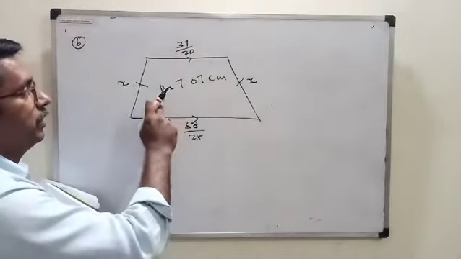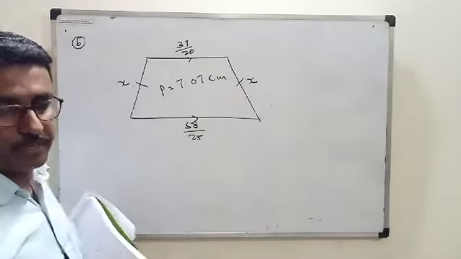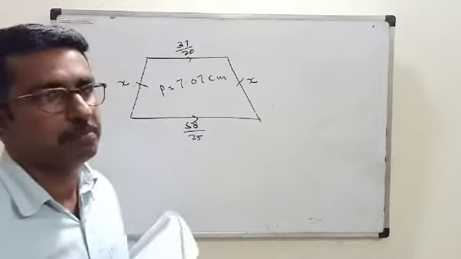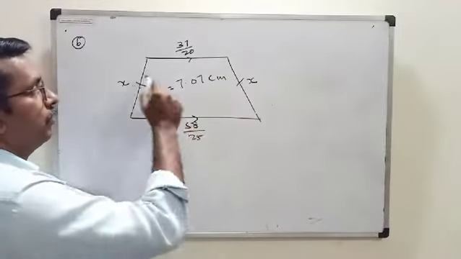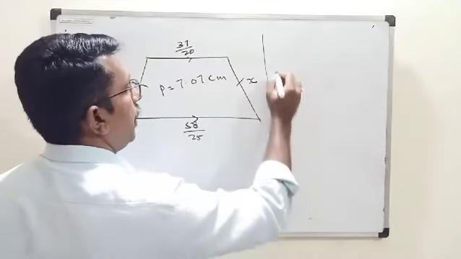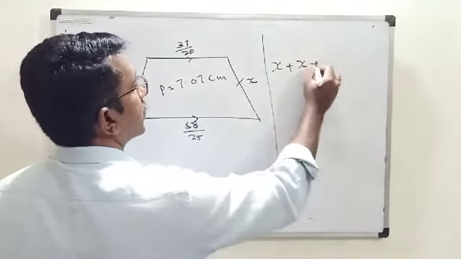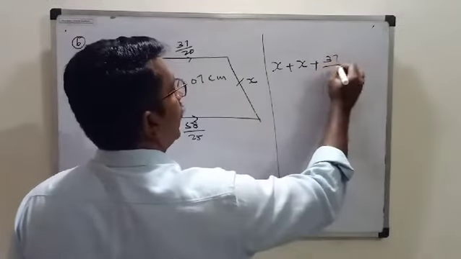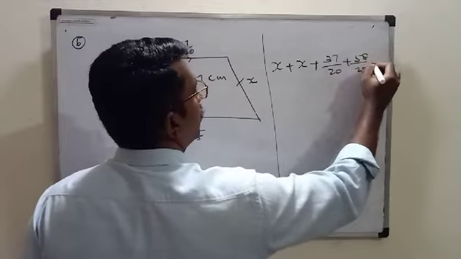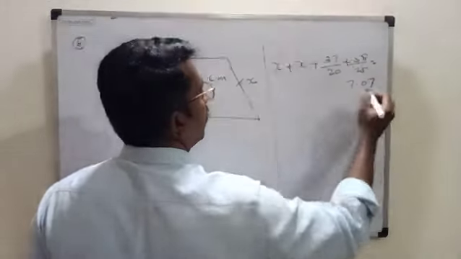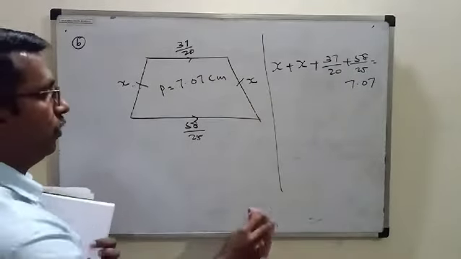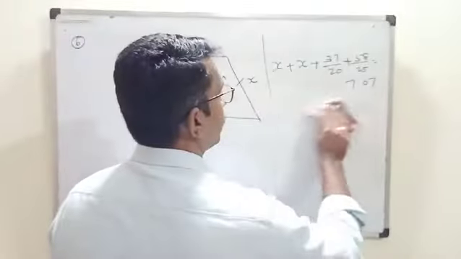Then you see this one. How do you do this one? Perimeter is given. That is the important thing. How do you find the perimeter of a trapezium? Very simple. You add all the four sides. That is x plus x plus 37 upon 20 plus 58 upon 25 is equal to 7.07. Sum of all the four sides.